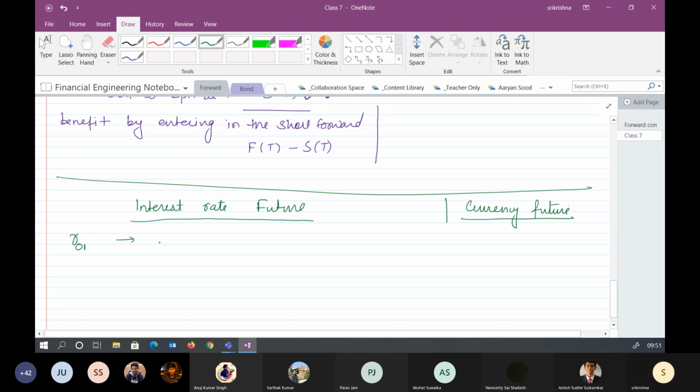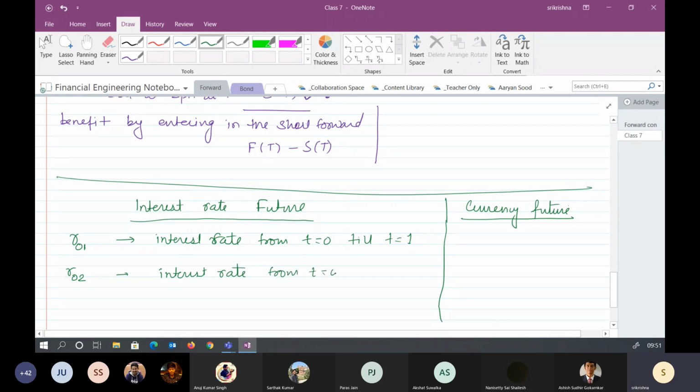Let's say that R01 is the interest rate from t equal to 0 till t equal to 1. We are using this notation just for you to understand what R01 means. Let's say we have R02, a different one, which says what will be the risk-free interest rate from t equal to 0 till t equal to 2. All of them are yearly, even if it is continuous compounding, it's a yearly interest rate.